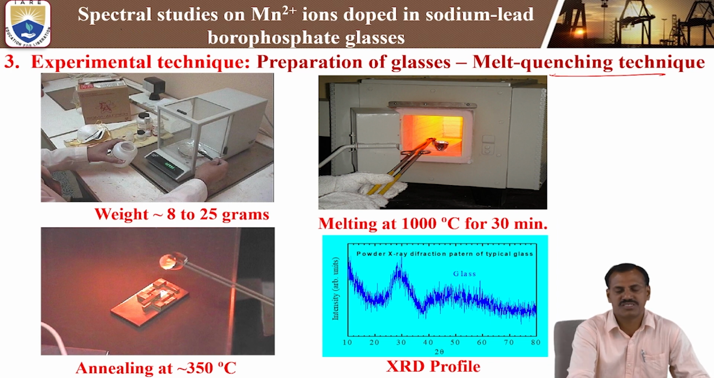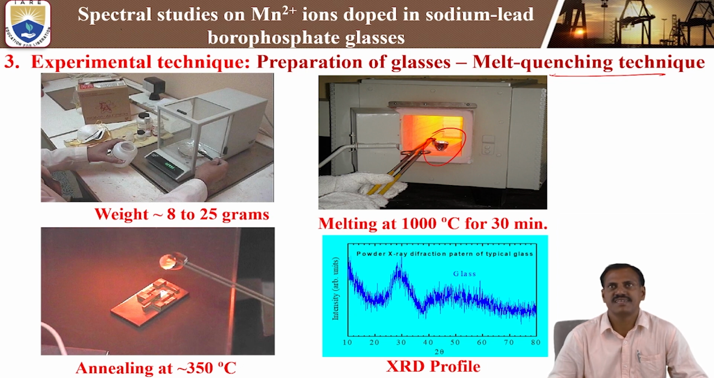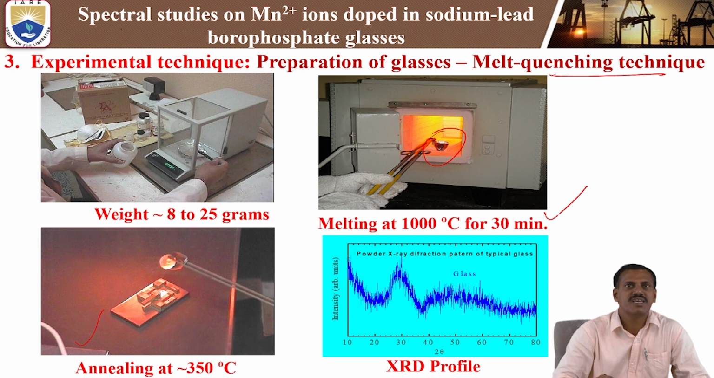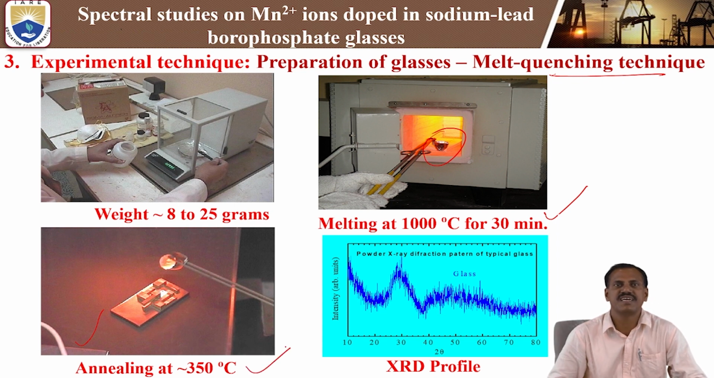After weighing, we keep the composition in a platinum crucible at a melting temperature of 1000 degrees centigrade for a duration of 30 minutes. After melting, we pour it into a preheated brass mold. After pouring into the brass mold, we keep it at 350 degrees centigrade, which is the annealing temperature. We select the annealing temperature below the glass transition temperature.